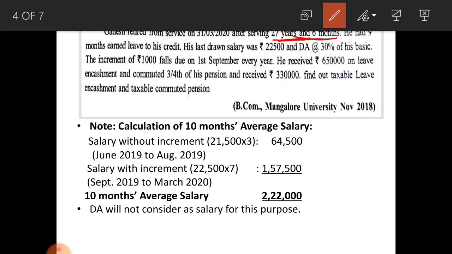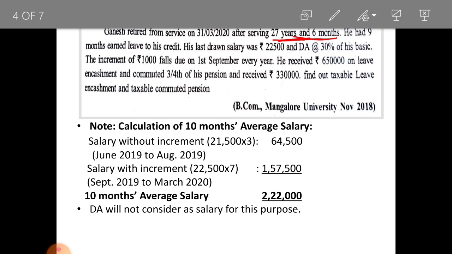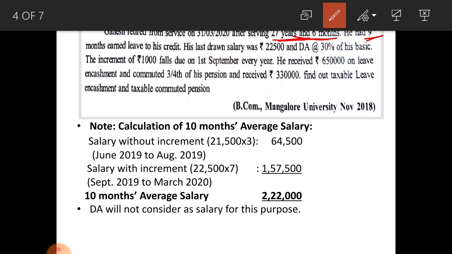Under gratuity, if he is not covered under the Payment of Gratuity Act, you should consider 27 years, and if he is covered under the Payment of Gratuity Act, you have to consider it as 27 years only, because it is not more than 6 months, it is just 6 months. Okay. Next, he had 9 months earned leave to his credit, that is the approved period of leave encashment, that is 9 months. Note down this point, 9 months approved period of leave to his credit.